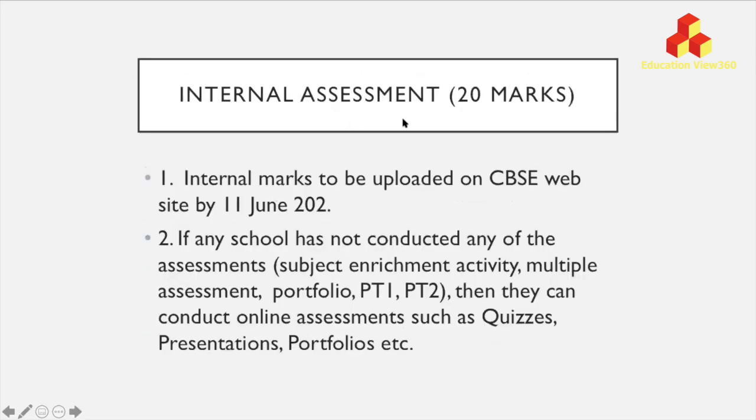Now, internal assessment, 20 marks. The last date for the updation of internal assessment on the CBSE portal is 11th June. If any school has not conducted any of these assessments, that is subject enrichment activity, multiple assessments, portfolio, periodic assessment 1, periodic assessment 2, then they can conduct these online assessments in the form of quizzes, presentations, portfolios, etc. But it is important to upload your internal assessment marks by 11th June.